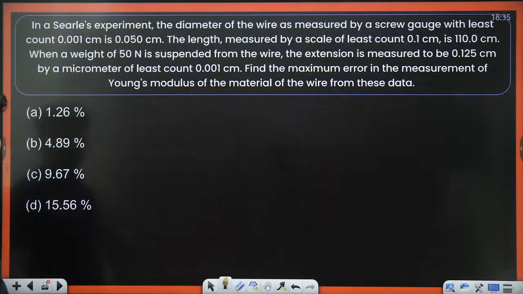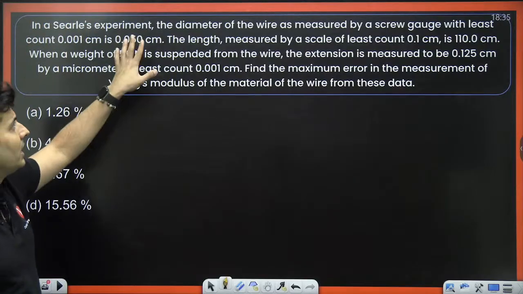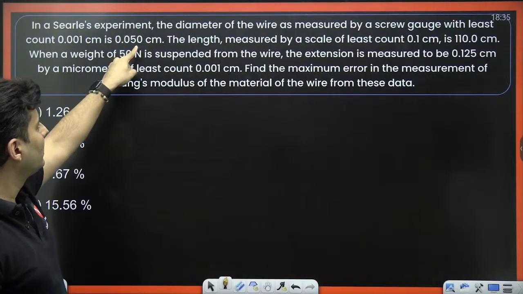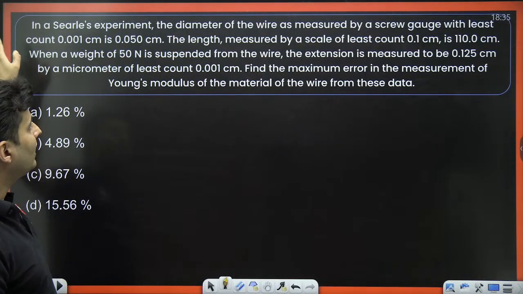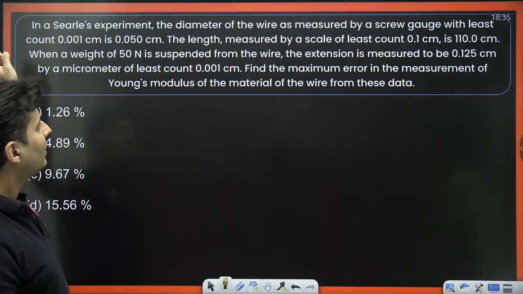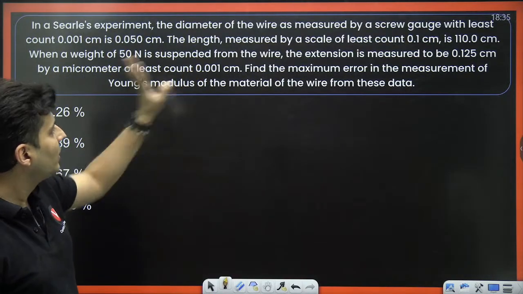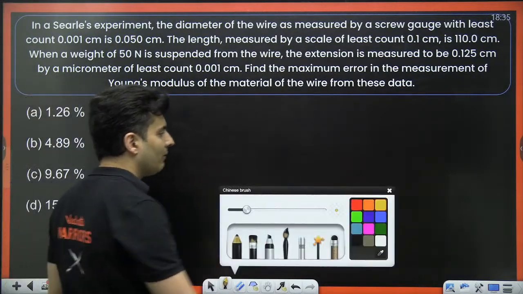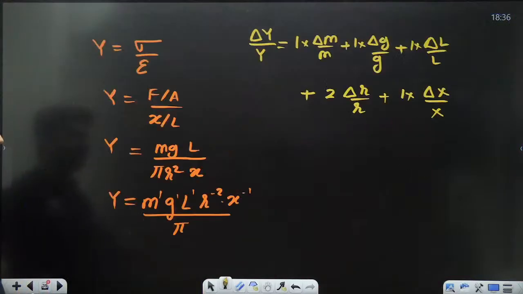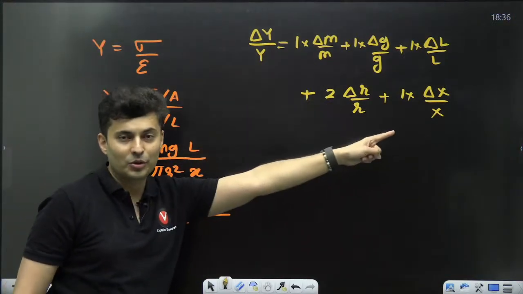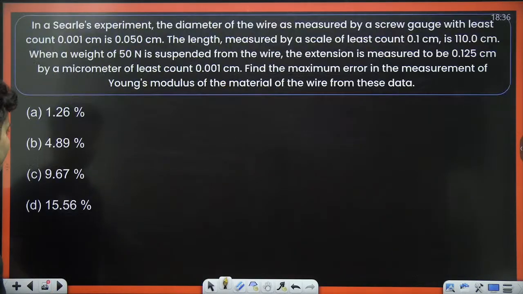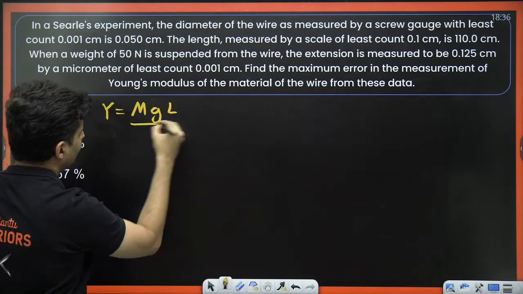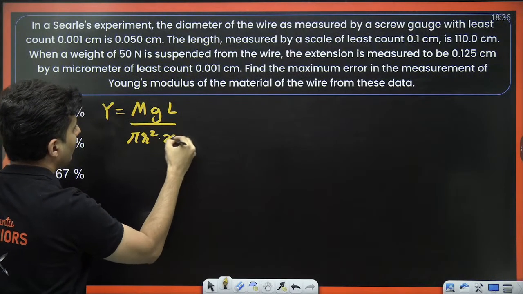Let's have a look at some question coming up on your screen. In a method of Searle's experiment, the diameter is measured with least count this much and is found out to be this much. Length this much. Okay, least count is that much. Weight is suspended. Okay, extension is given. Find the error in the measurement of Young's modulus. So exactly whatever we had seen over here, same thing has come as a question. So start off with the formula of Young's modulus. It is mg length divided by pi r square into extension.